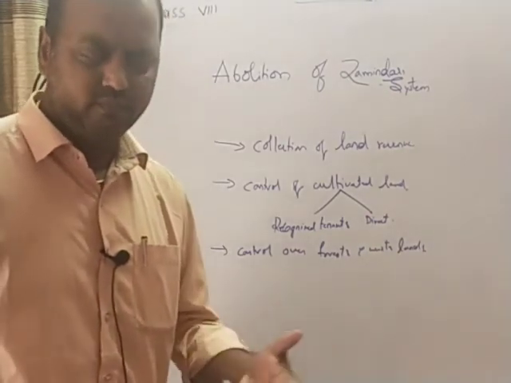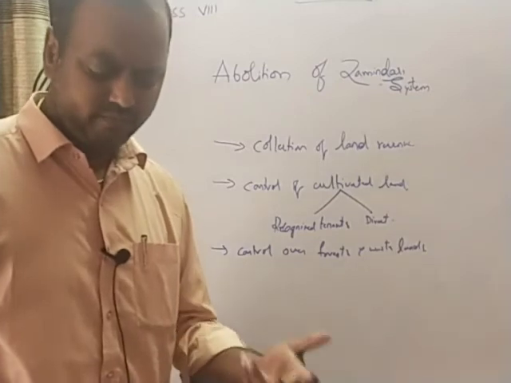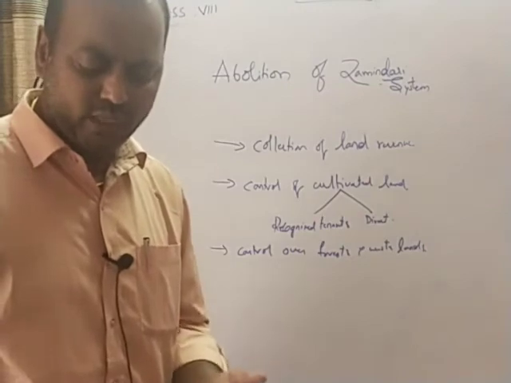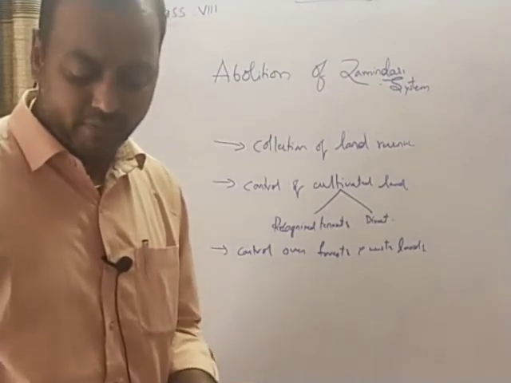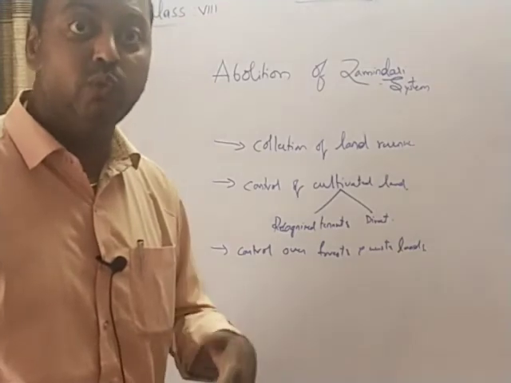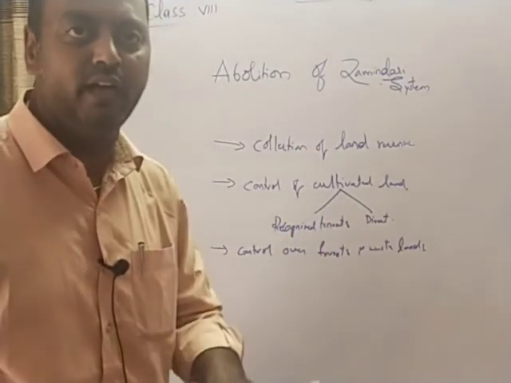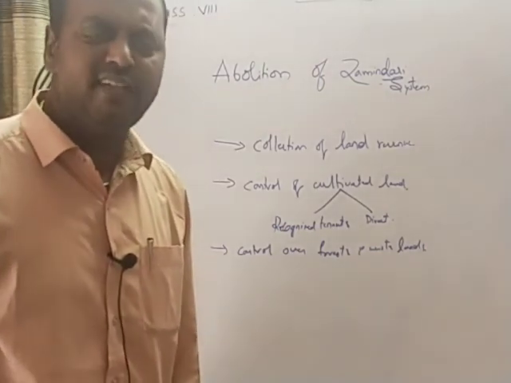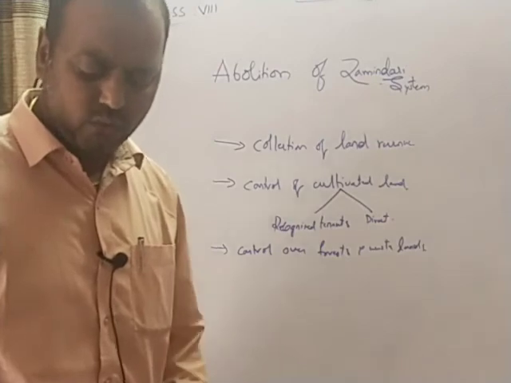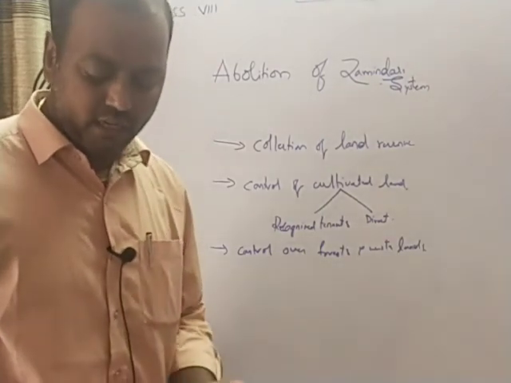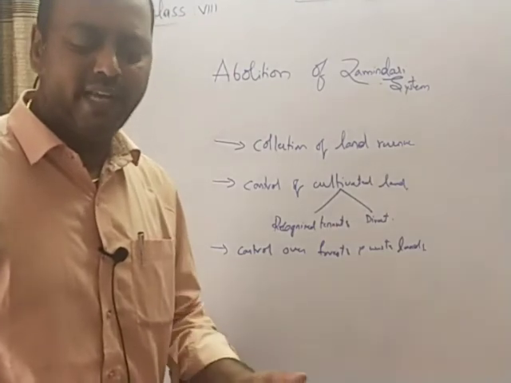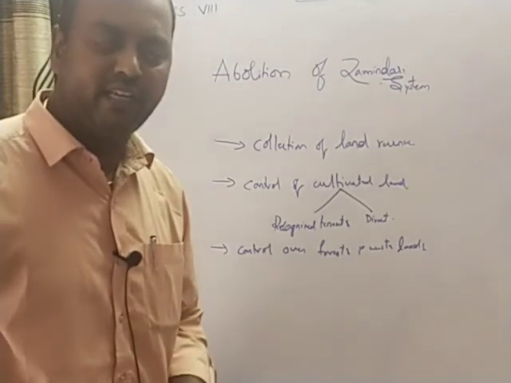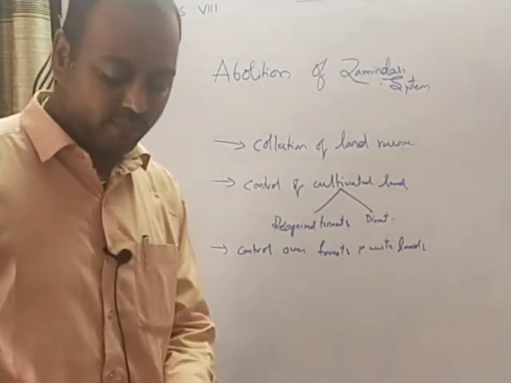So those farmers who can pay the burden of the landlord system, in all about 2 to 2.5 crore tenants benefited and became owners of the land which they have tilled. 2 to 2.5 crore people, crore farmers across the country had become the owners of the land which they have tilled. But however, hundreds of thousands of poor peasants could not pay the price and did not get any legal recognition as the tenants. So they remained as landless sharecroppers only, or laborers, and had to pay working in the fields of big peasants and farmer jamindars.